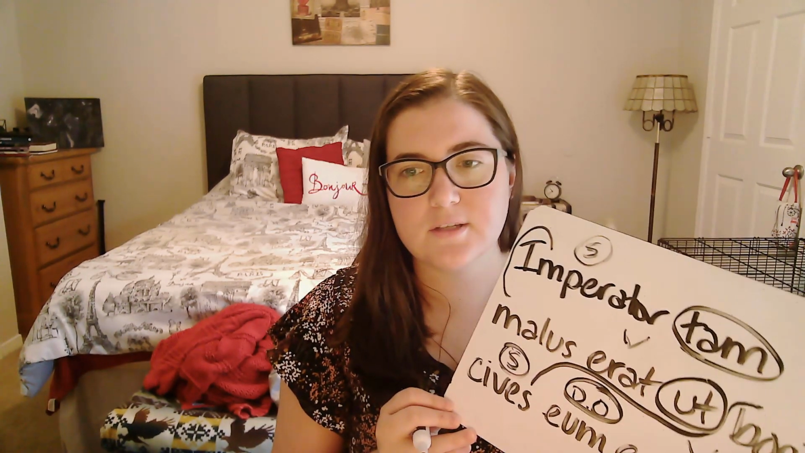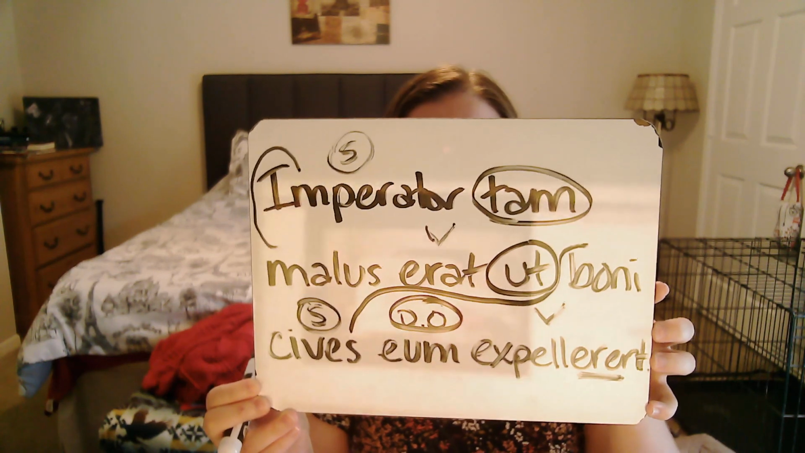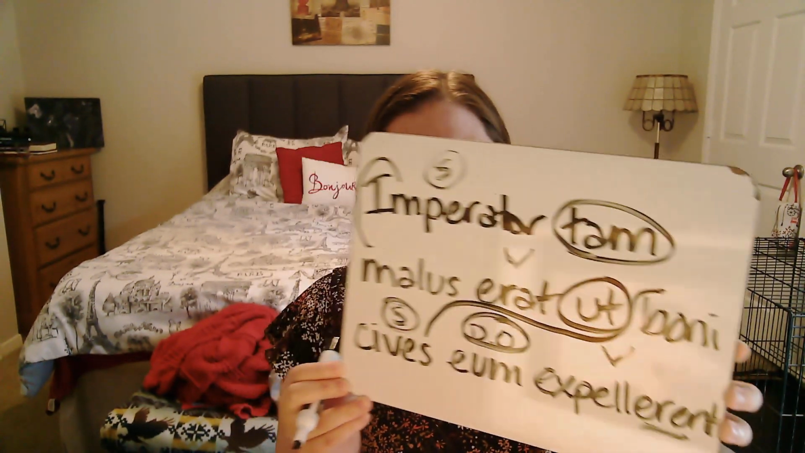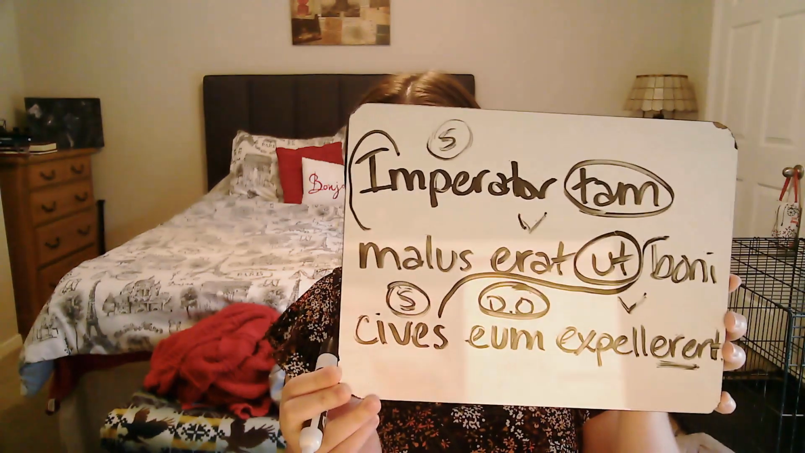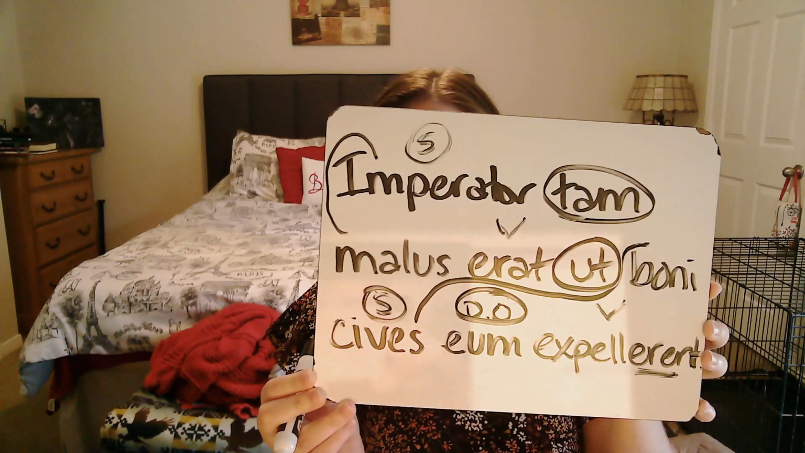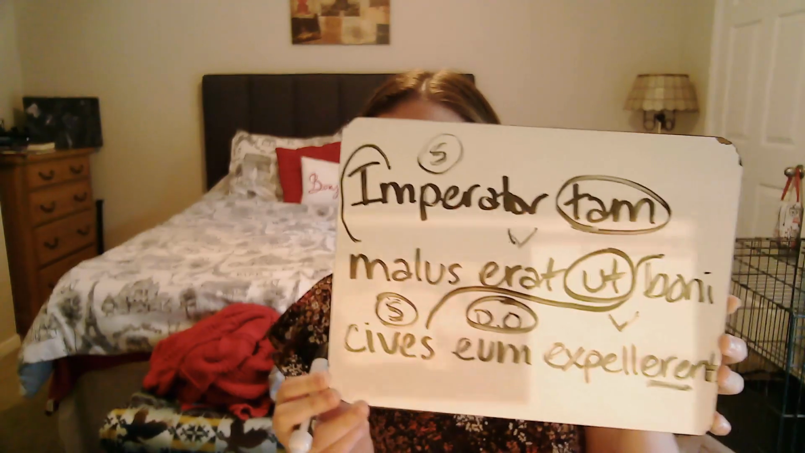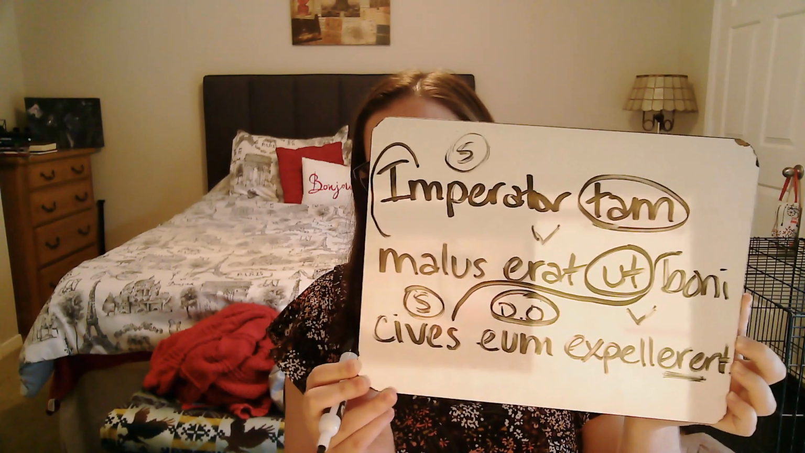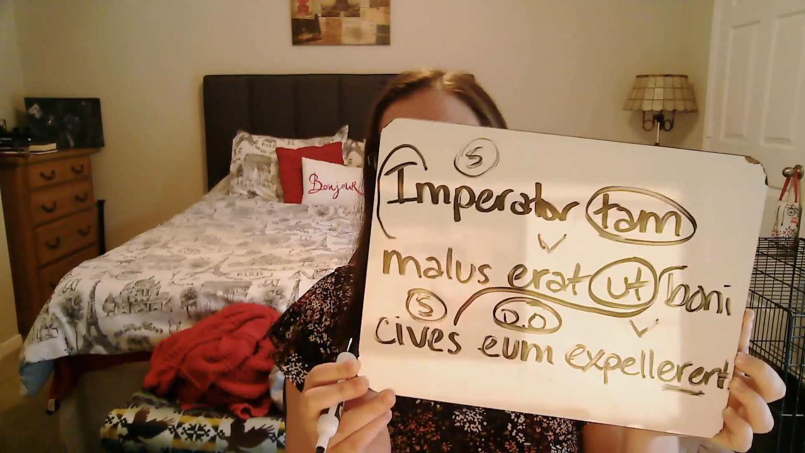Now I go to ut, so I can move into my result clause. Again, we're going to treat ut like an unbreakable wall. The emperor was so evil that the boni cives, the subject of my result clause, the good citizens, expellerent, drove him out with eum there, or expelled him. Either one will work. So the emperor was so evil that the good citizens drove him out.